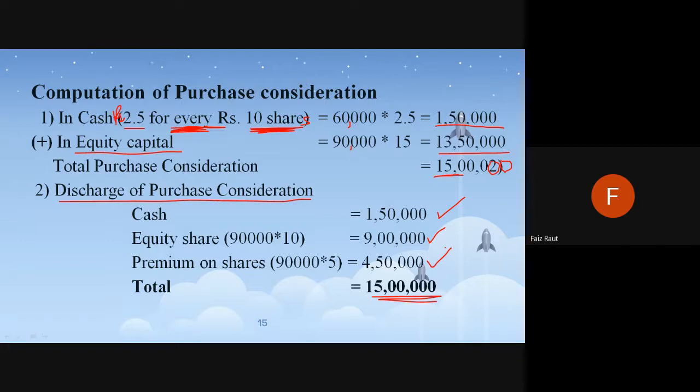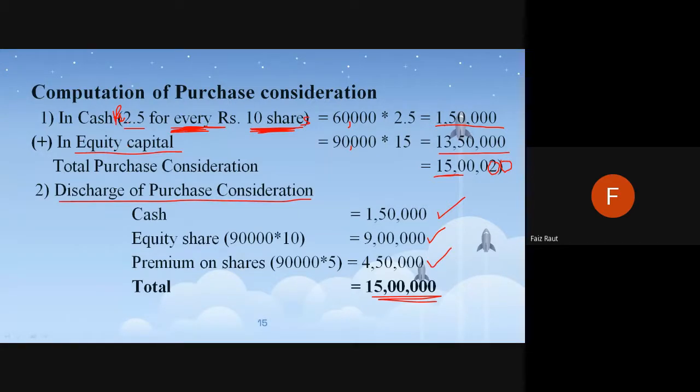Any doubts here? In the next sums to come, there can be preference capital also, so it will be added here. Cash will be there, and equity and preference at maximum can come. But many a times preference is not there, and generally cash and equity come. The lump sum will be very easy.